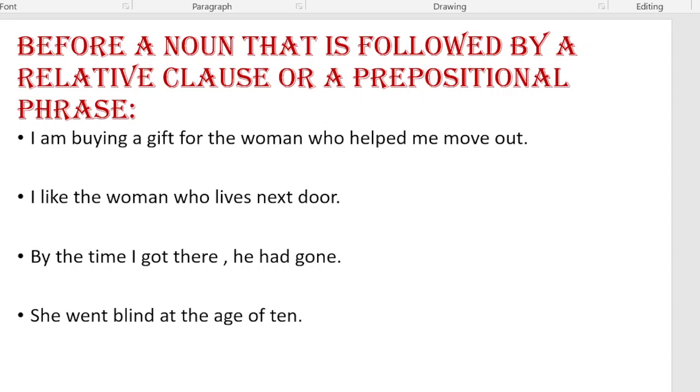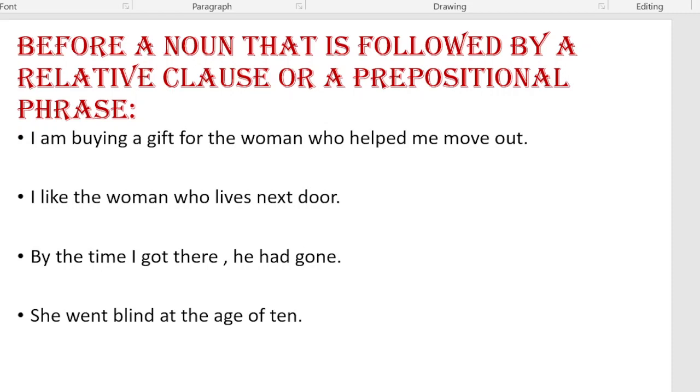Tenth one, it is used before a noun that is followed by a relative clause or a prepositional phrase. I am buying a gift for the woman who helped me move out. Here it is the relative clause.